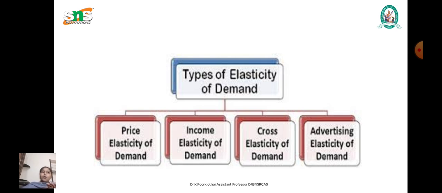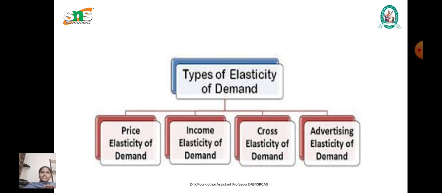Here we have positive, negative and zero cross elasticity. Positive means substitutes, for example tea and coffee: when coffee becomes expensive, tea demand rises. Next is negative, for complements such as car and petrol: if petrol prices rise, car demand falls.